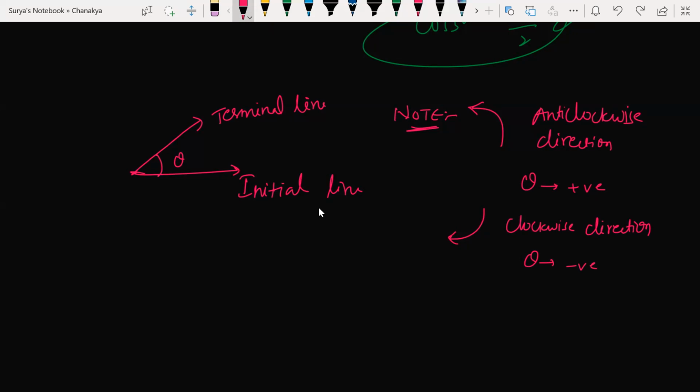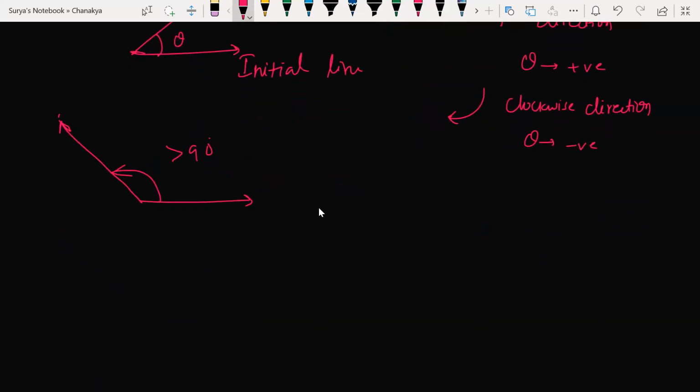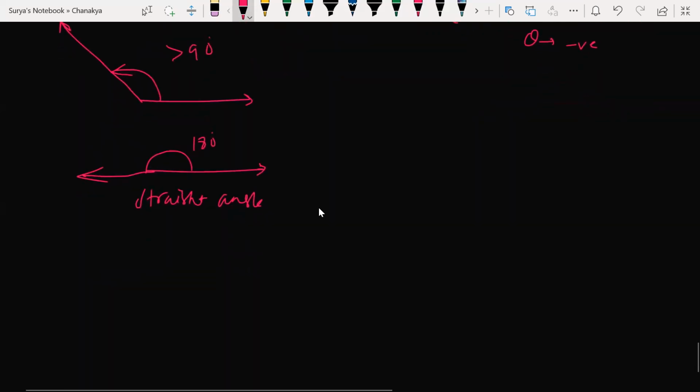Sir, I have one more doubt here. Okay. If I increase this theta, what happens? If your initial line is here and the terminal line is somewhere here, it is more than 90 or not now? Greater than 90 or not? If I make a straight angle like this, how much angle is it making? This is a straight angle, 180 degrees or not? I'm sure you have learned this in lines and angles in class 11.